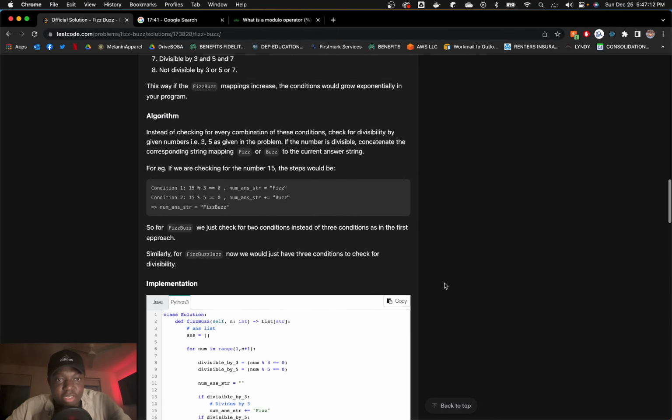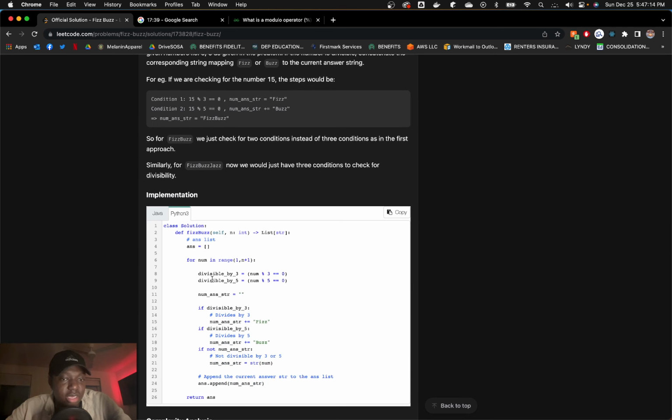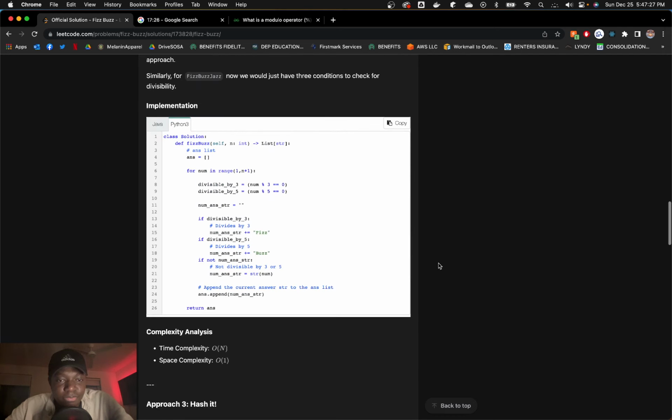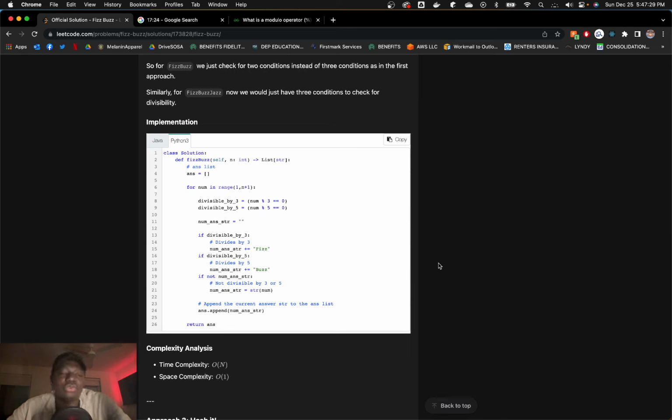So if they're doing like FizzBuzz Jazz, divisible by 3, 5, 7. So wait, why did they get rid of the 7? So you improve the other solution by basically saying that we're gonna do the same checks.